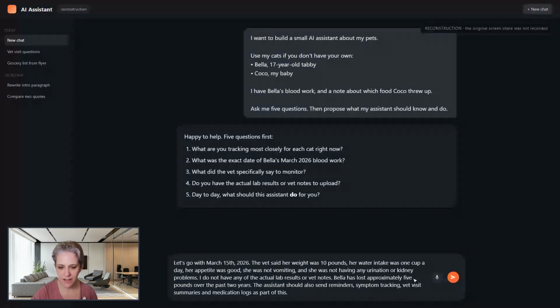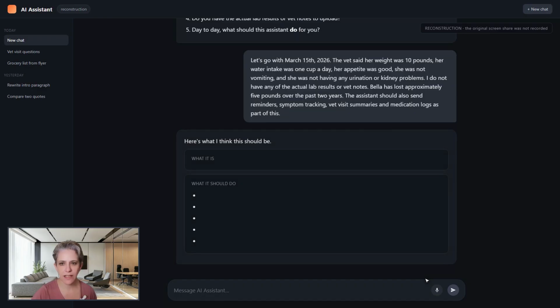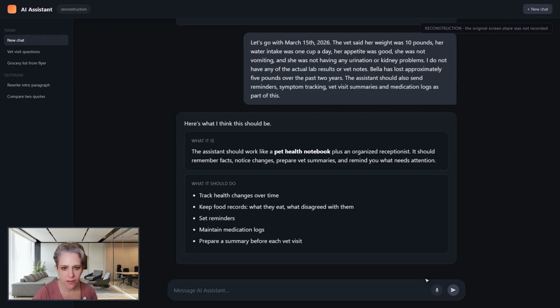All right, so I'm going to press enter. So this is on Thinking. It's actually pretty fast, but remember the AI has to generate its thoughts to think them. That's why you have the latency. The assistant should work like a pet health notebook, plus organized receptionist. It should remember facts, notice changes, prepare vet summaries, and remind you what needs attention. What it should do: track health changes, protect food records, send reminders, maintain medication logs.